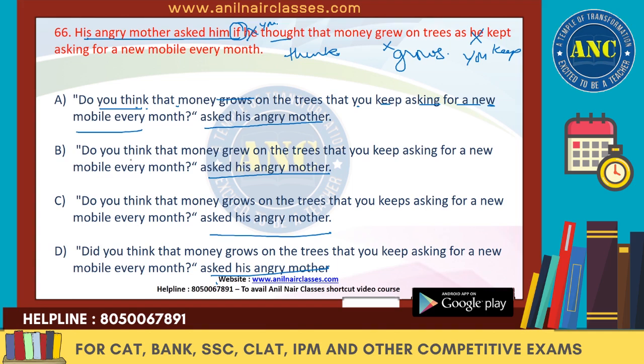So let's keep it on hold. Do you think that money grew? We don't need grew, we need grows, because the tense is wrong, we need it in the present tense only. Do you think that money grows on the trees? That you keeps asking. With you we don't have keeps, it has to be keep. Subject verb agreement is not there, so C is also wrong. Did you think that money grows? Now did is in the past, we need it in the present tense. So here D will go and the answer will be A.